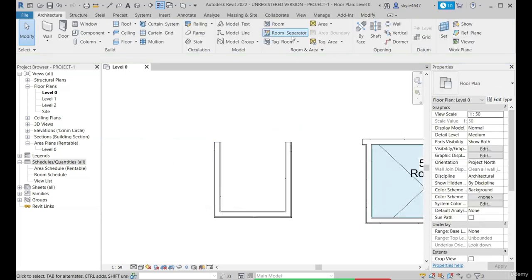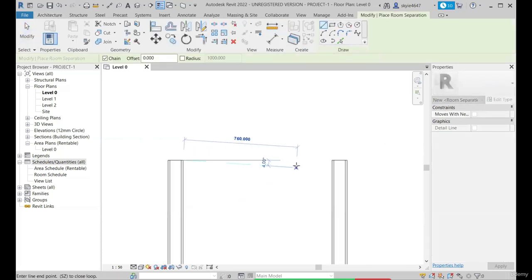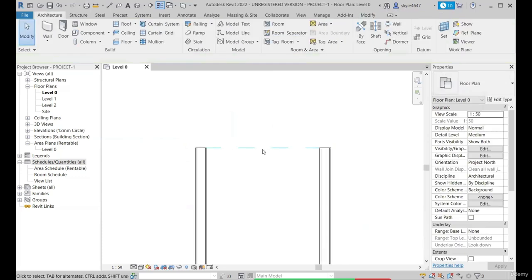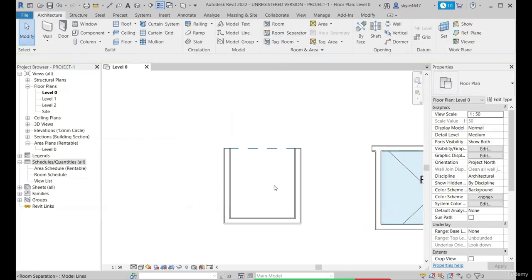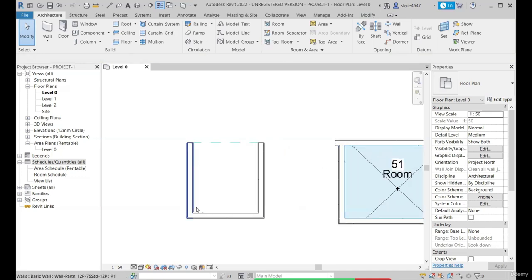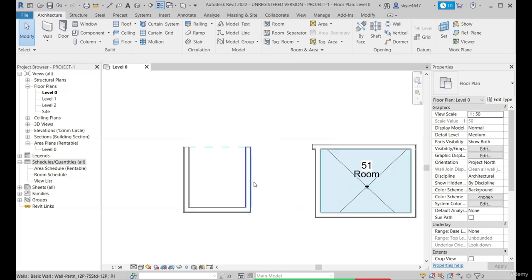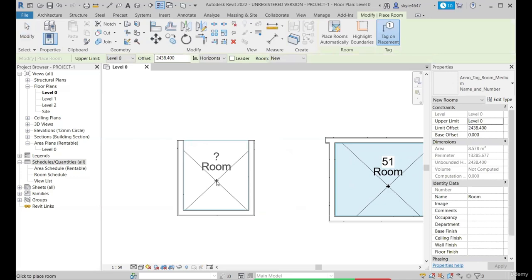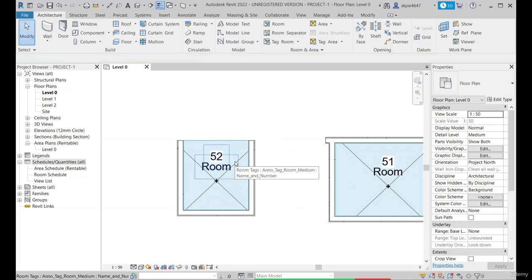So in order to have the enclosure, you can have the room bounding checked and the space enclosed, or else you can have the room separator used. So you will have the room separator tool here. And if you want to close any space where there is no wall or any object present, you can use the room separator tool in order to enclose the room. So previously we have tried, there were three walls only and the room was not catching the enclosed space. So when we are using the room separator, now it's enclosed, and if we try to place the room here, we can see the room is now being placed. So this is the use of room separator.